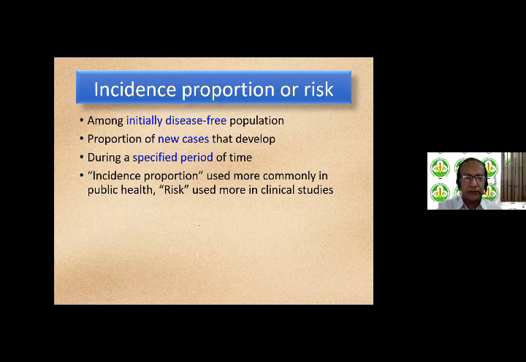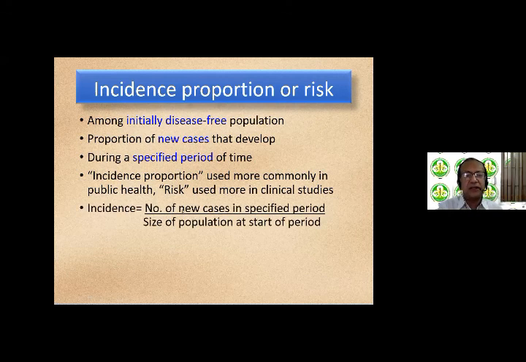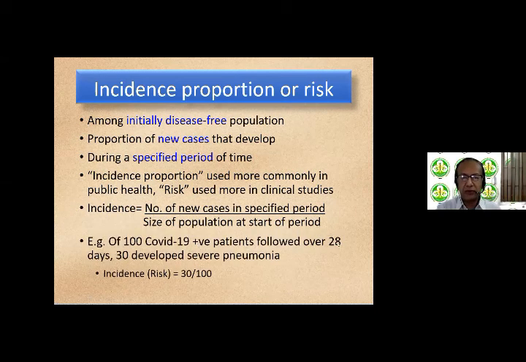So what is the formula? Incidence is the number of new cases in a specified period, that's in the numerator, and the size of the population at the start of that period is in the denominator. Let's take an example. Of 100 COVID-19 positive patients followed over 28 days, 30 developed severe pneumonia.